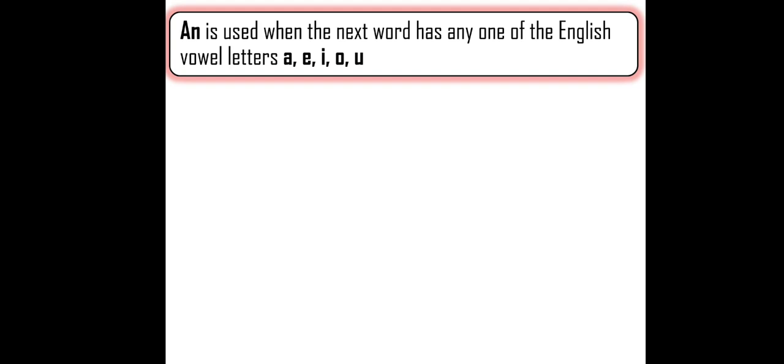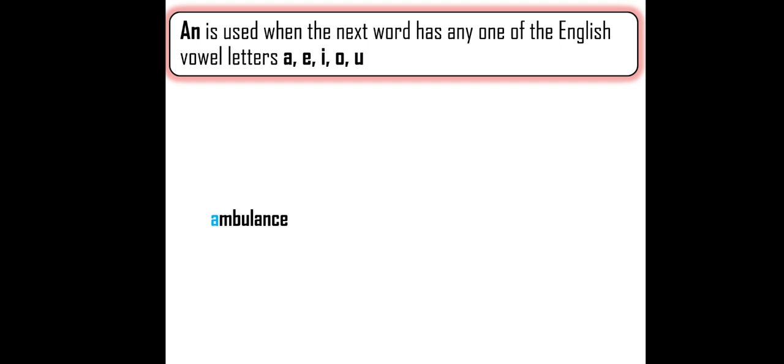Usage of "an", first one. "An" is used when the next word starts with any one of the English vowel letters A, E, I, O, U. What does it mean here? If the first word starts with any one of A, E, I, O, U, there is a chance. But many English teachers say that if an English word starts with any one of the English vowel letters, the answer is "an". But that is absolutely wrong. I'll tell you why.